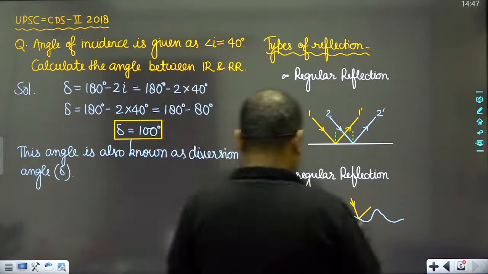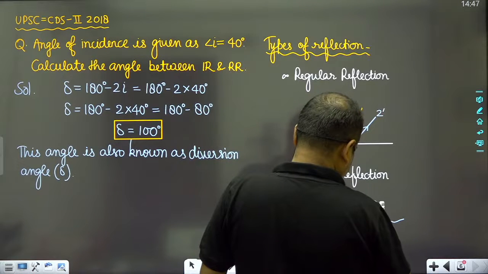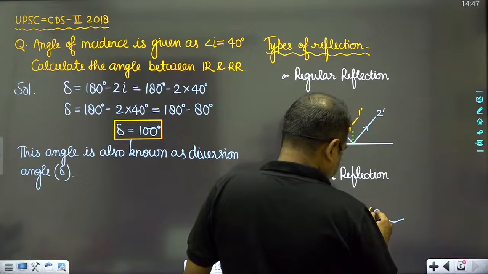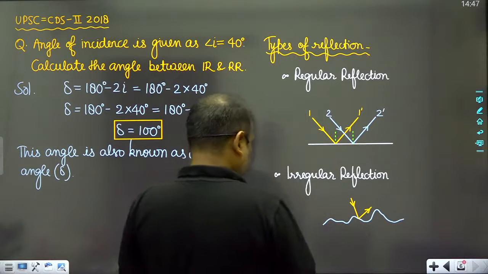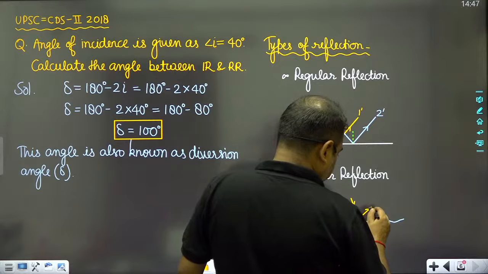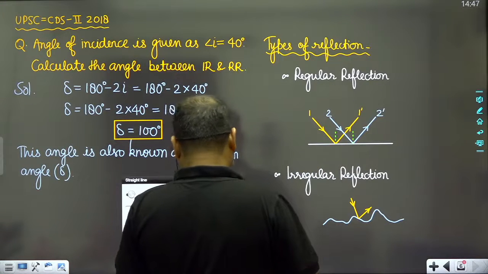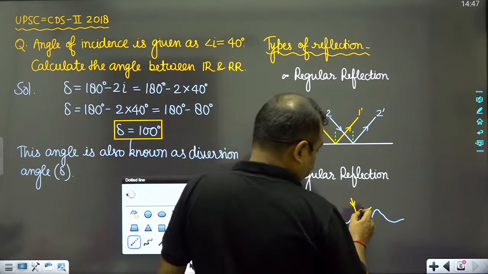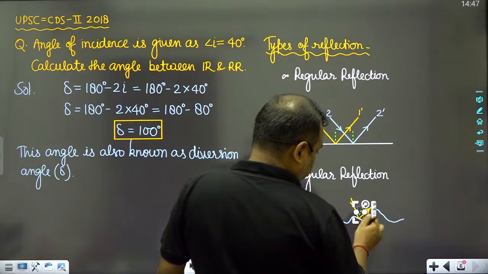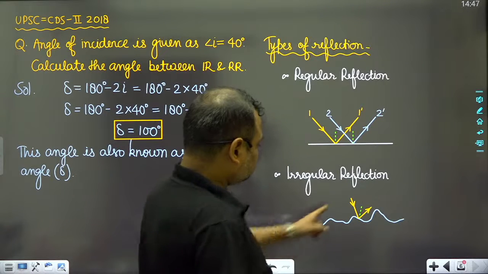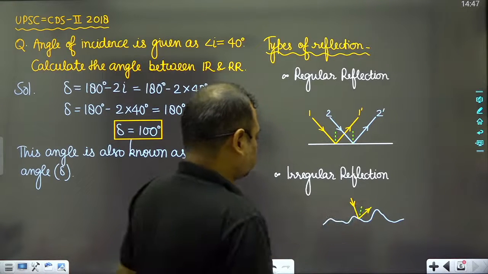So these are the two points. This is the reflection point like this. So the first point is this. Here you can see that suppose this is the normal, and this is the incident ray and this is the reflected ray.